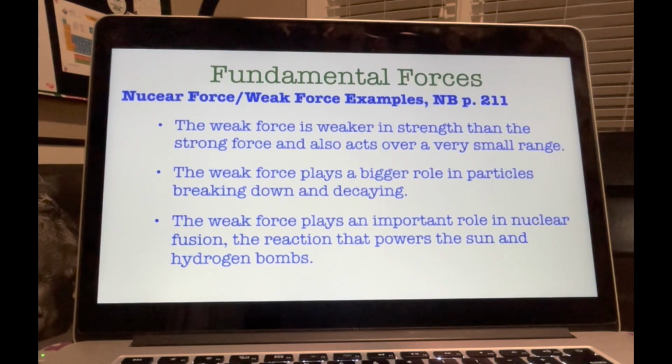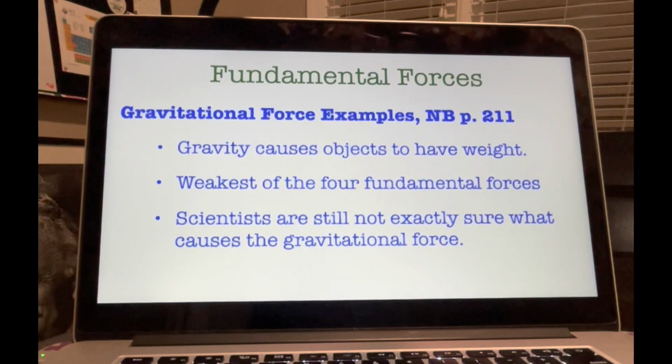Now, remember from chemistry, if a proton is changed into a neutron, then you have changed an atom of one element into an atom of a whole different element. The weak force plays an important role in nuclear fusion, which is the reaction that powers the sun and hydrogen bombs.